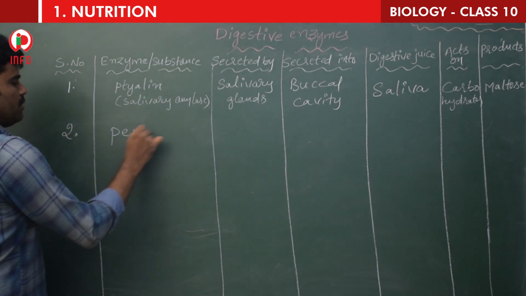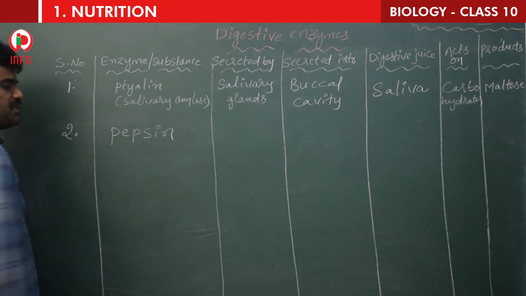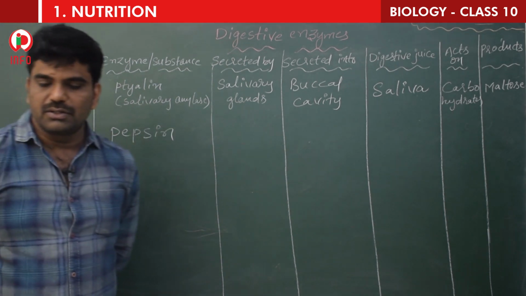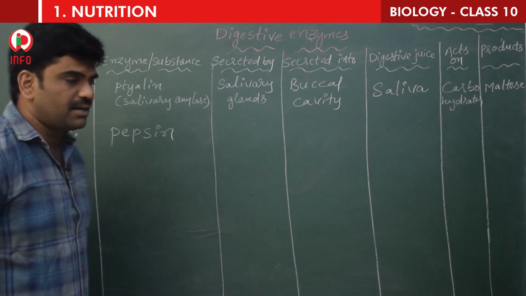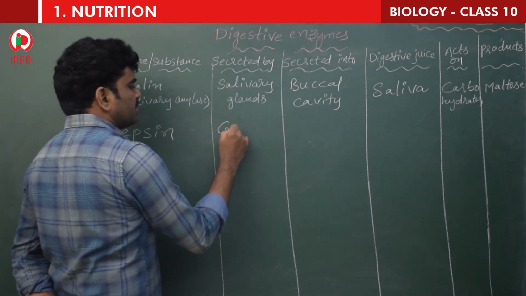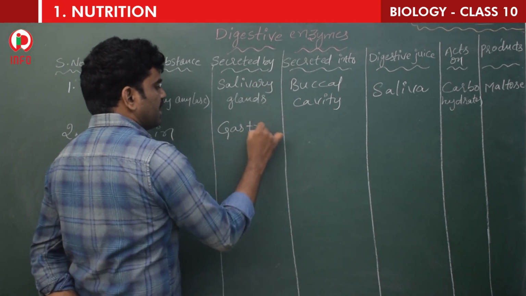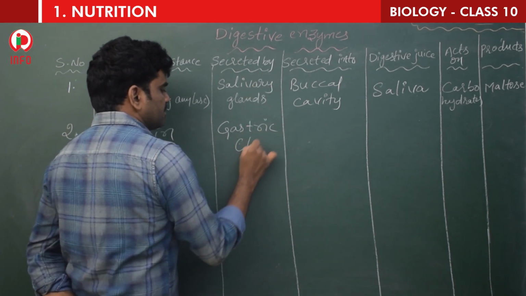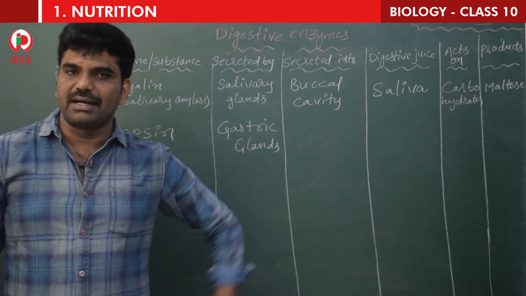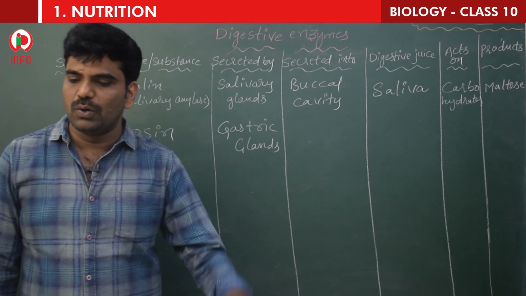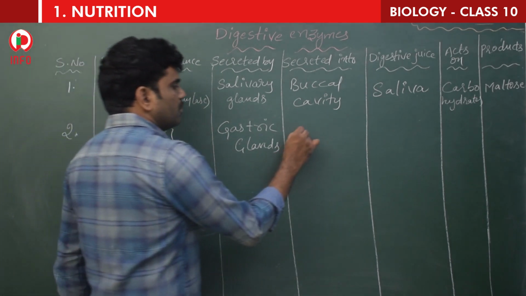And second one is pepsin. What is the second one, children? Pepsin. Okay, so this pepsin is secreted by gastric glands. What is that gland? Gastric gland. So the above one is salivary gland, now it is gastric gland. Secreted by gastric gland, secreted into stomach.